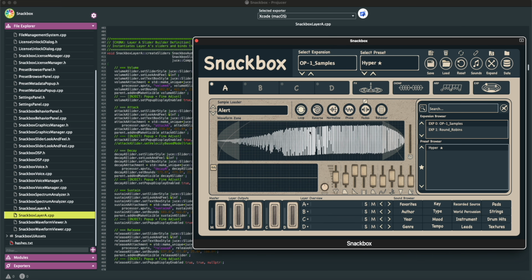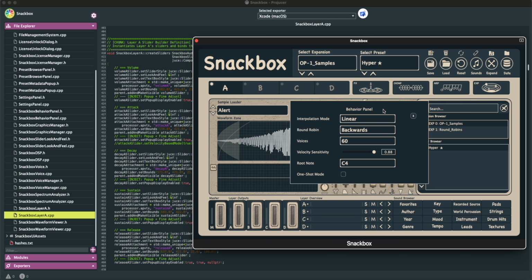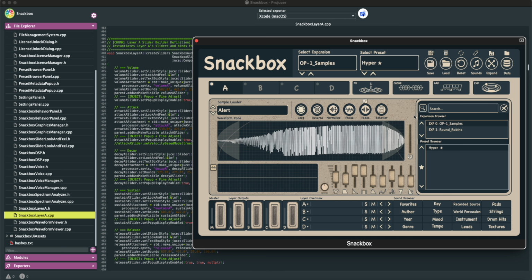You can see that this is not by any means a wrapper or any sort of preset or anything like that. This is a custom built from scratch sampler engine that has true round robins. It has a very strong base set of features.